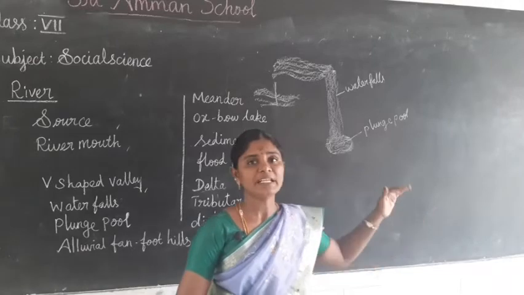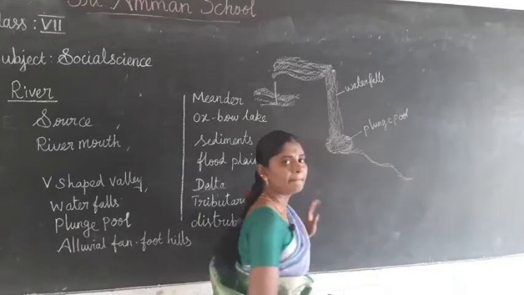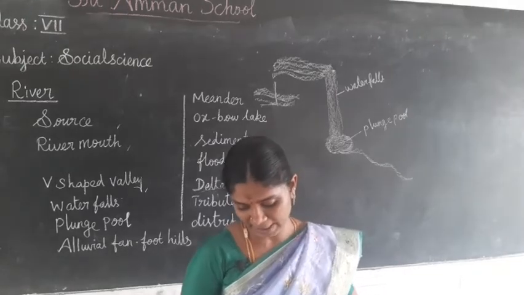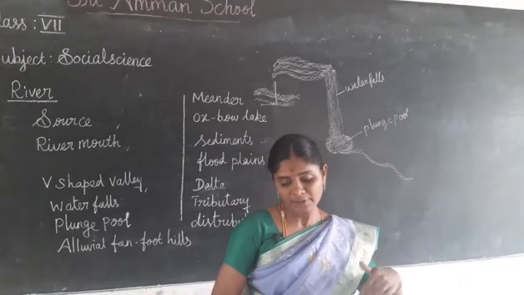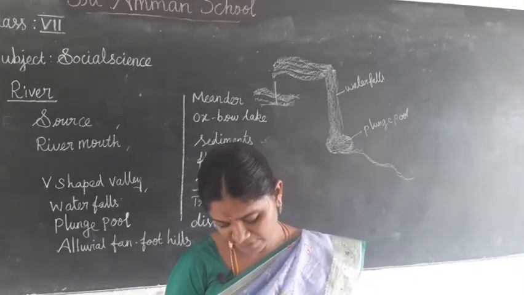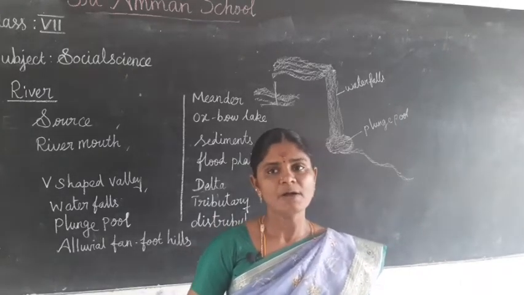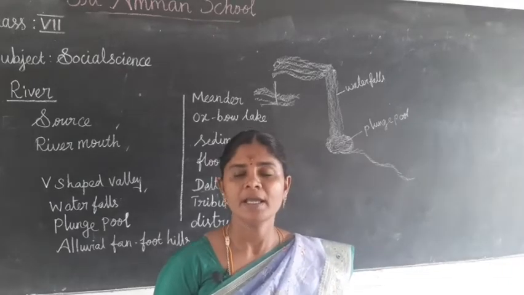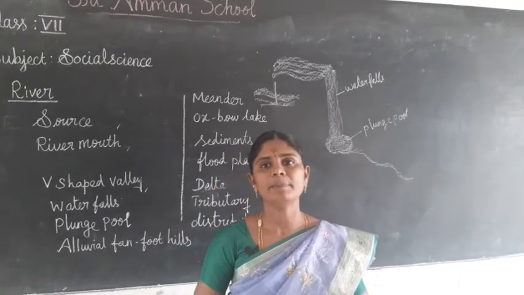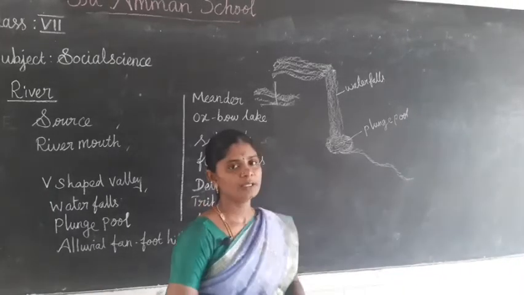Before the water enters into the plain, what does it create? The deposition of sediment occurs where the river enters the plain. It is called an alluvial fan or foothills. From the mountain, before it enters the plain, the force of the water falls and forms a plunge pool.